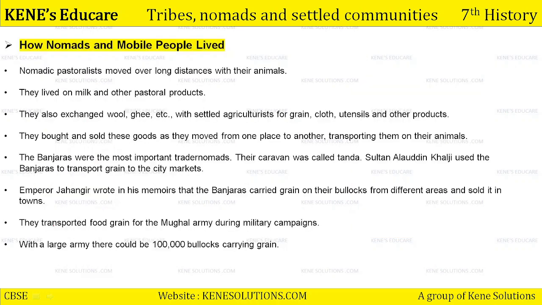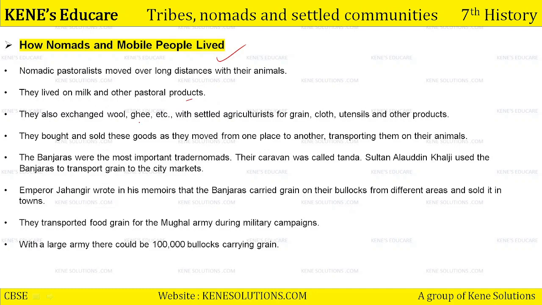Okay? Now the topic comes of how nomads and mobile people lived. ये लोग रहते कैसे थे? जो एक जगह से दूसरी जगह wander करते रहते थे. How do these people used to live? And this is a very important topic to know, because if they are nomads and they do not have any permanent settlement, then how did they live? Nomadic pastoralists moved over long distances with their animals. They lived on milk and other pastoral products.